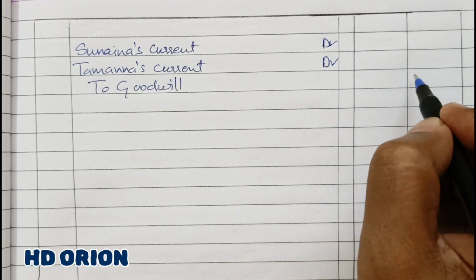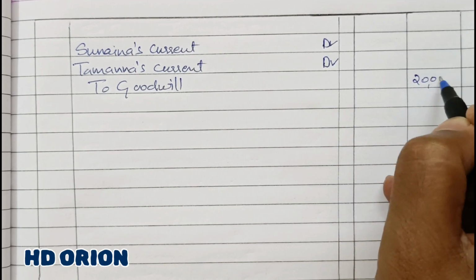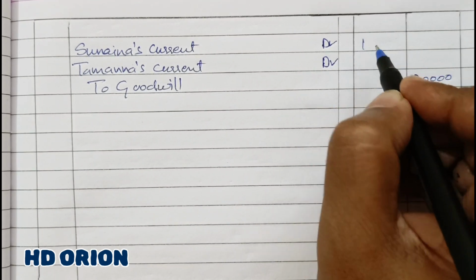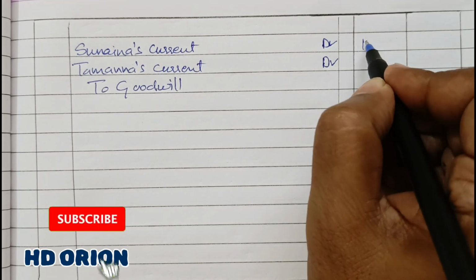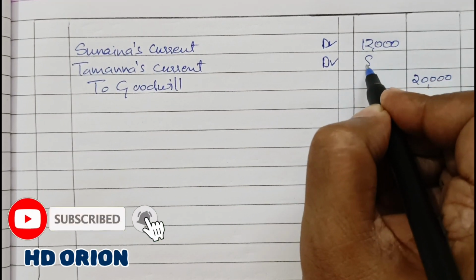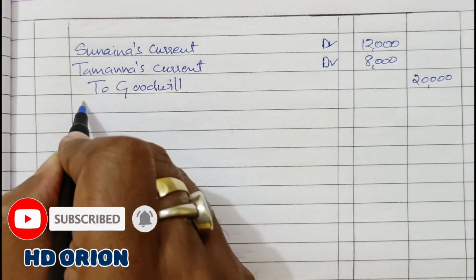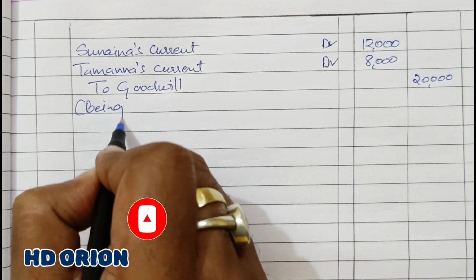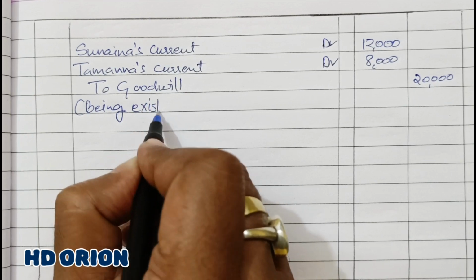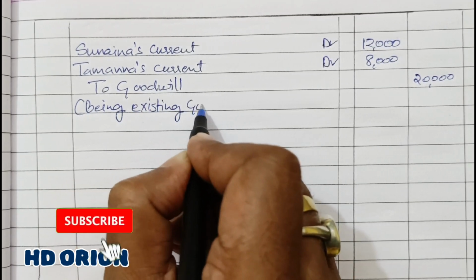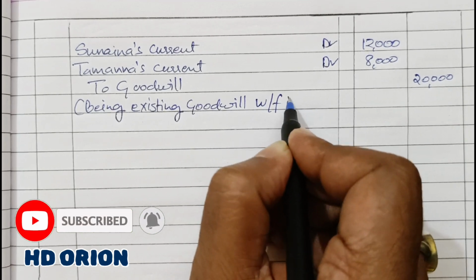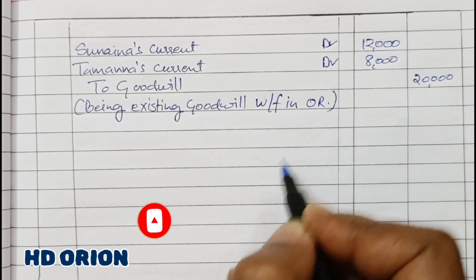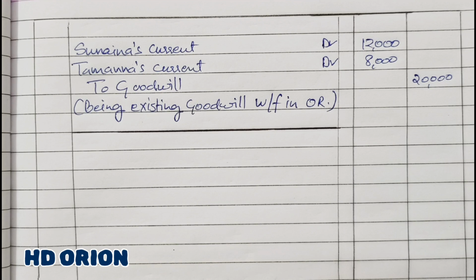Goodwill is never to be shown in the books of accounts, so it is written off in their old ratio. So it will be divided by 5, 12,000 and 8,000. Being existing goodwill written off in old ratio, that is 3:2.